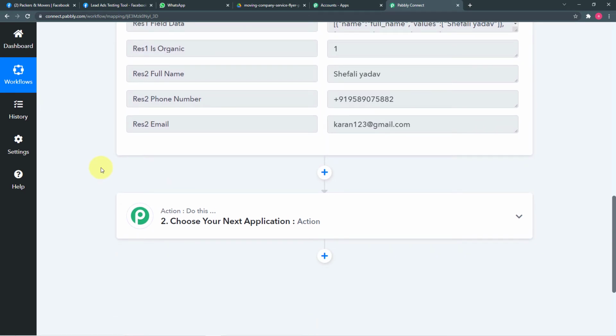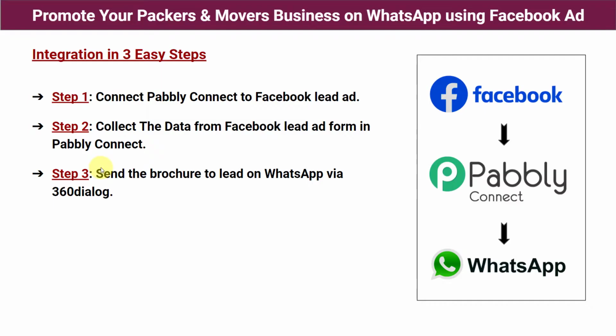Now it is time for the next and final step, which is send the brochure to lead on WhatsApp via 360 dialog. So now we are going to send the brochure of our business to the person whose data we have captured here in Pabbly Connect, on his or her WhatsApp account. And to do this, we are going to use this application, 360 dialog. So now I will tell you what 360 dialog is and how we are going to use it.